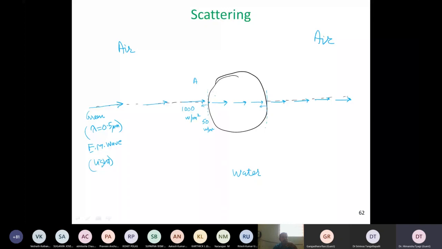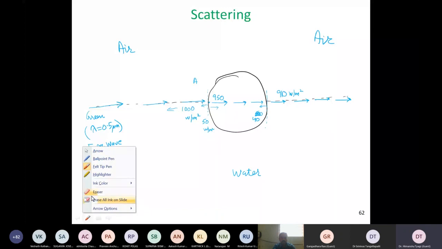And over here we have the remaining 950 watts. Then another 50 watts reflected, or maybe I'll change this number, let me put 40 watts over here. Then what comes out is 910 watts per meter square. So simply by reflection, some part of this light is lost, and it is being reflected back in this direction. The light reflected from the secondary interface will continue to bounce, some portion will come back over here, and then multiple reflections. So this is the simplest case, and we don't see any evidence of scattering taking place right now. But let us see if this light was incident at some particular offset.